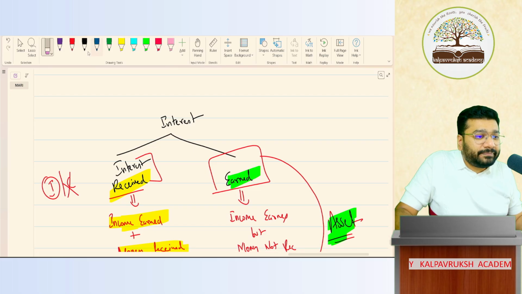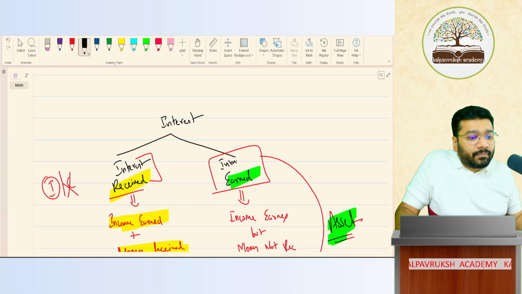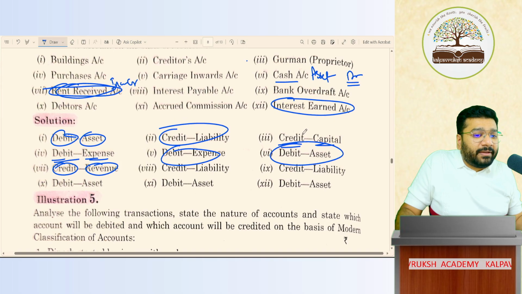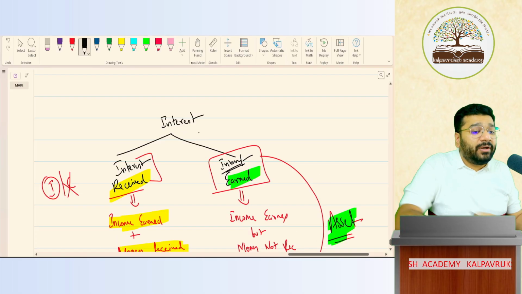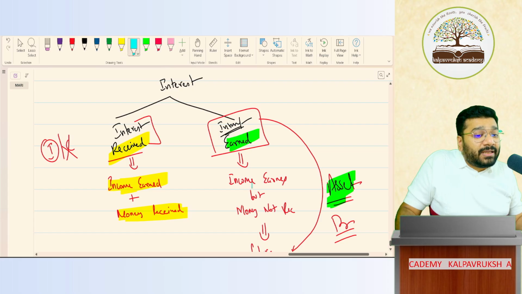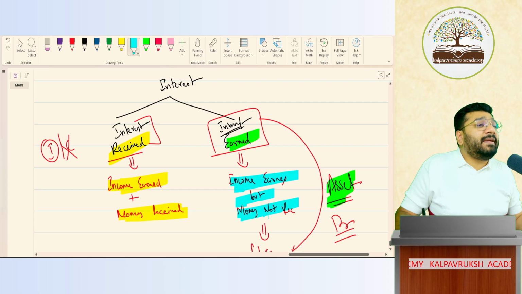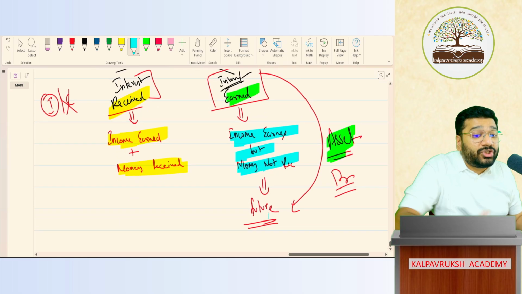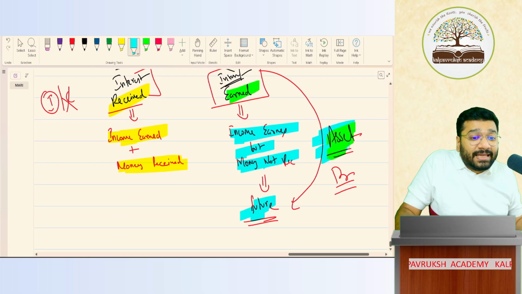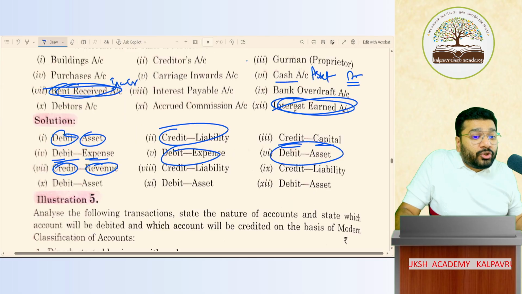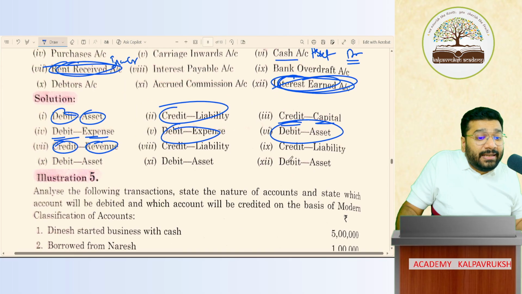Same concept. Interest. What is that telling? Interest earned means what? Interest income is earned, but money not received. When will I receive it? In future. Anything that is in future is asset. To increase asset, debit. So your interest earned is debit asset.